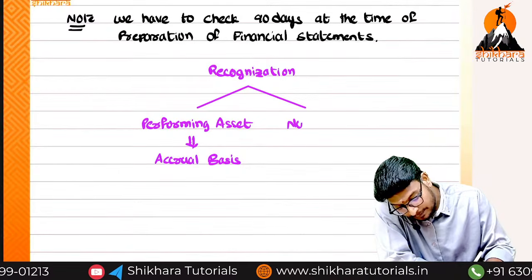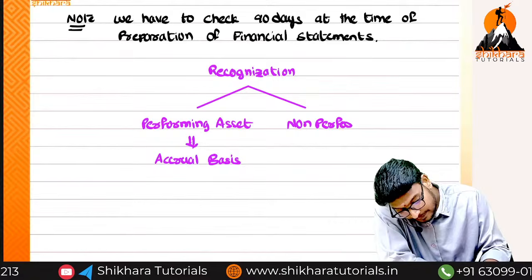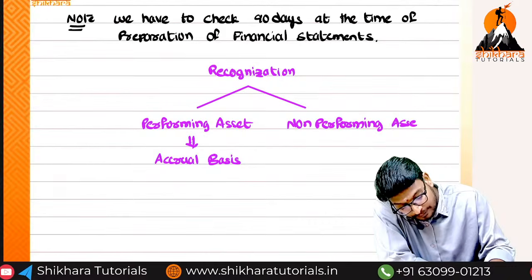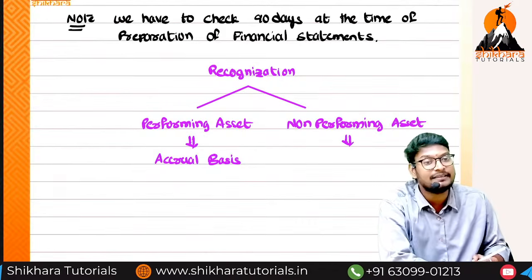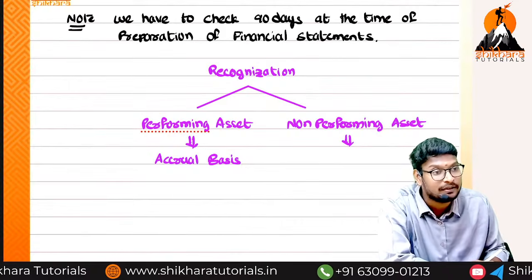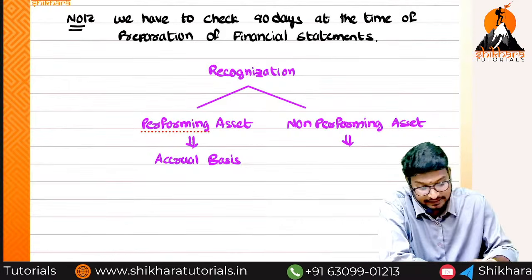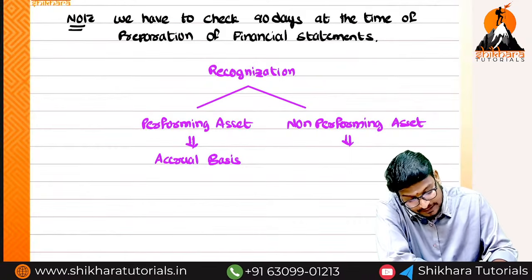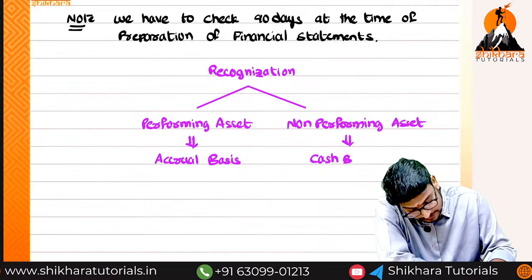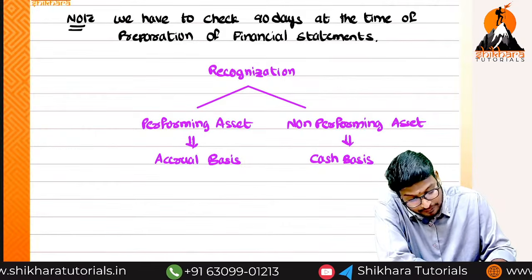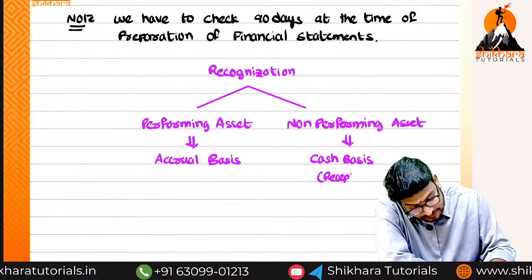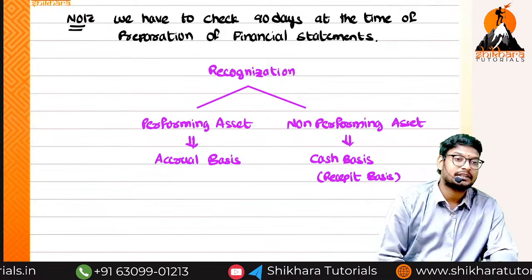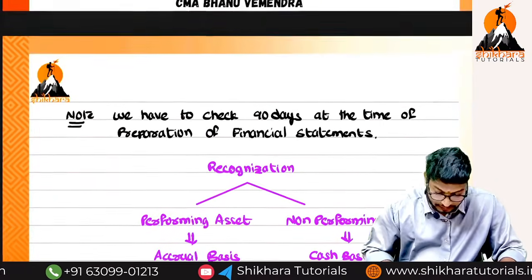When coming to the non-performing asset, we are having a doubt. That is the reason we have to wait until the date of receipt. That is the reason we have to use cash basis, and this cash basis we can also call the receipt basis. Both are the same. Guys, are you understanding my point? So now the concept we have completed.